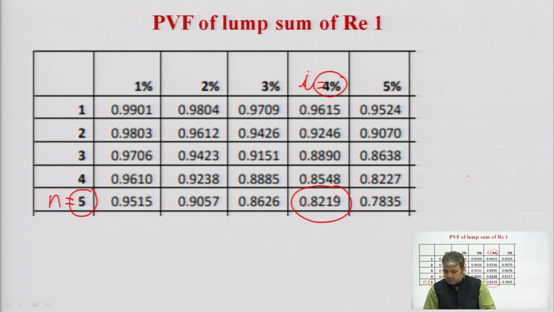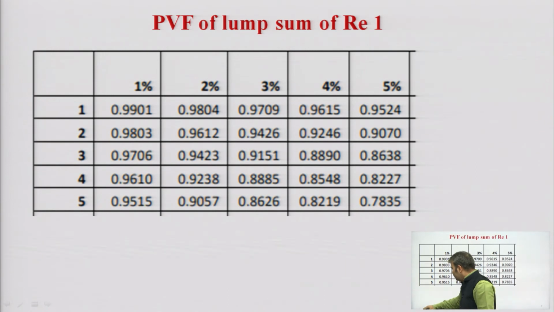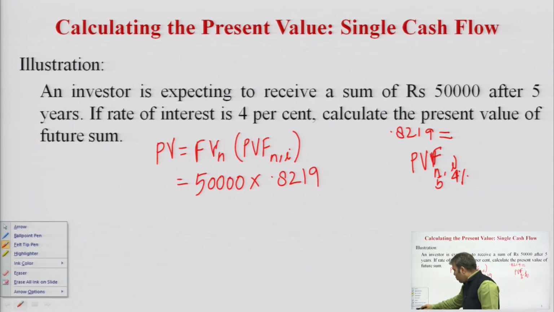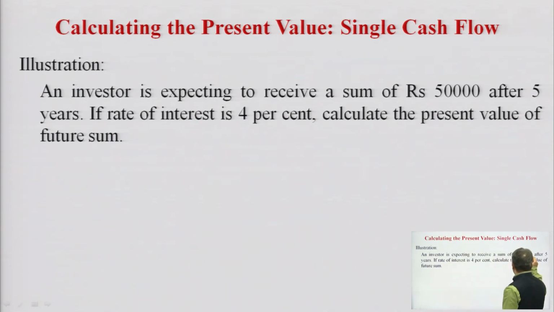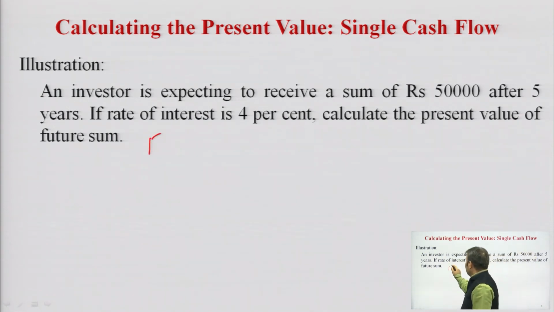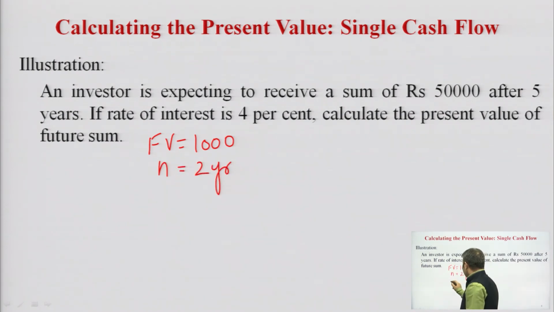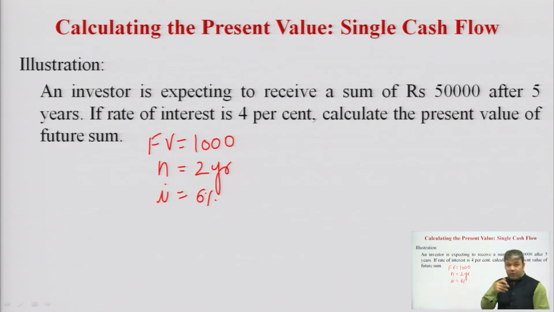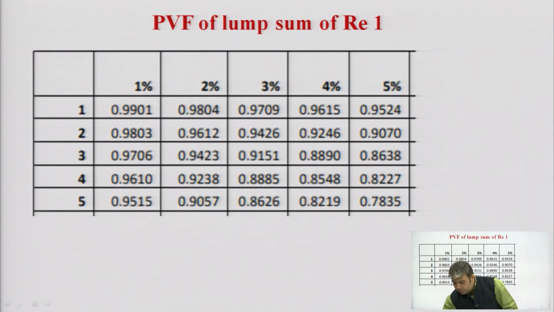Likewise, we can take another example. For example, if we go for rupees, future value is equal to 1000 and this is supposed to be enjoyed after 2 years and rate of interest is equal to 6%. So, how we are going to calculate it? Let us go to our table.